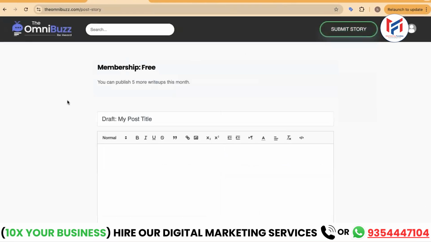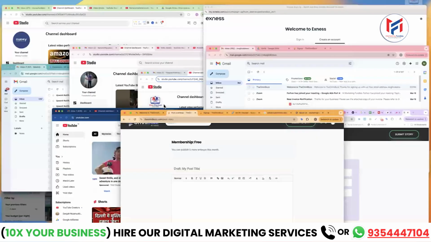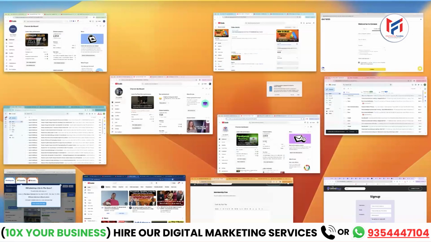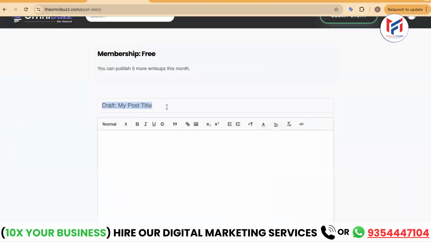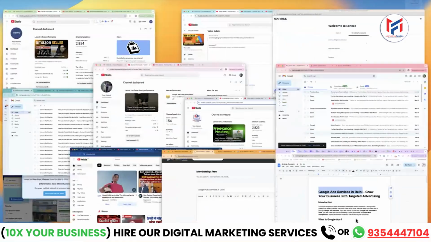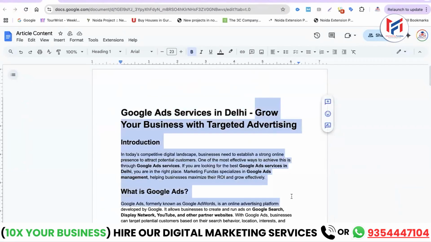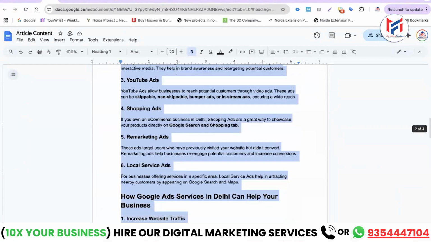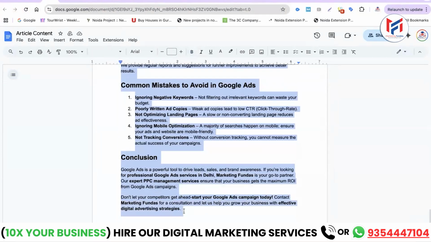After it's active, we can add story, meaning we can add our article. And here we will put the title. I've already created all the content for you beforehand, so that we can save some time here. Here first we will put our title carefully. And then here we'll paste our content, so let's copy this content as well from our document.